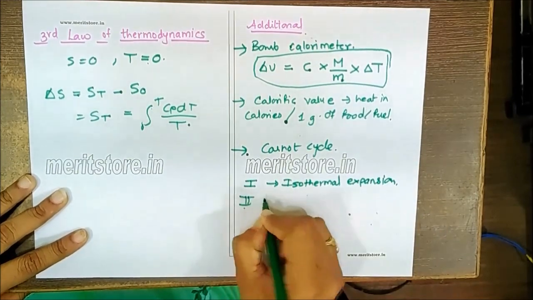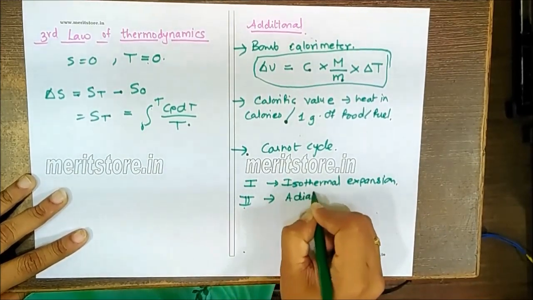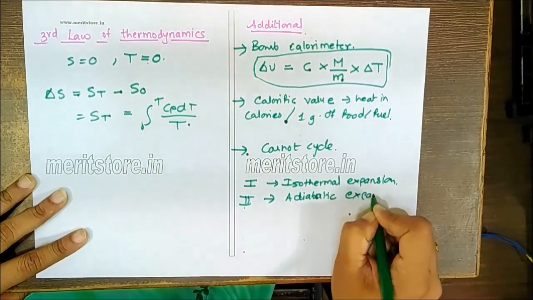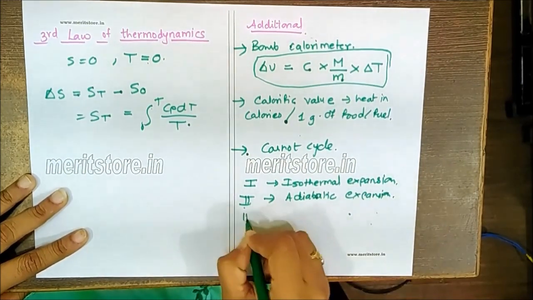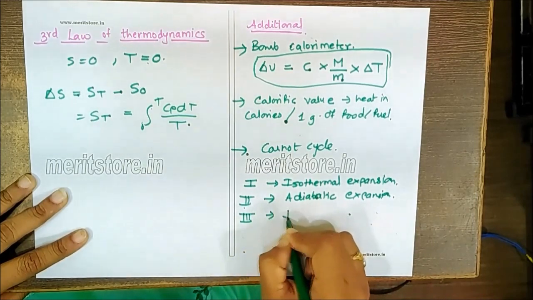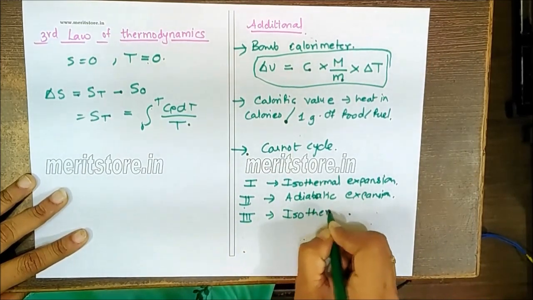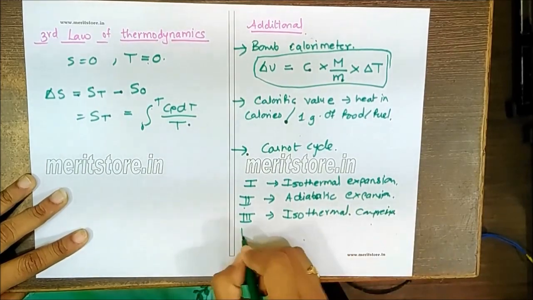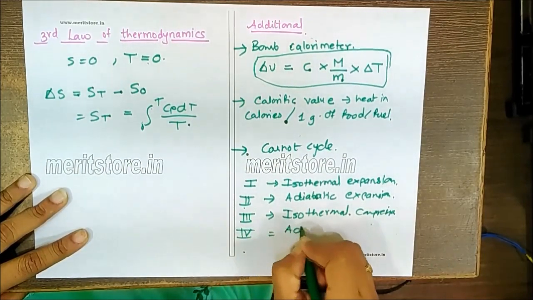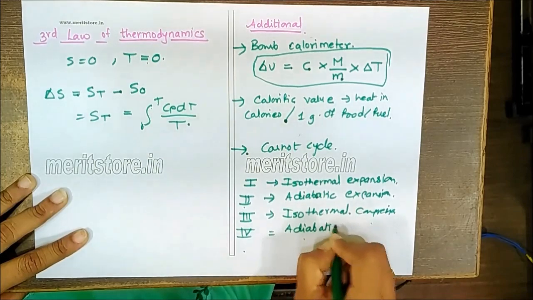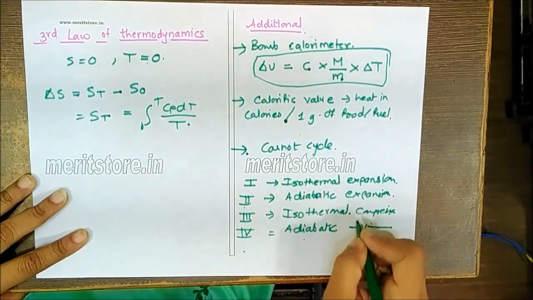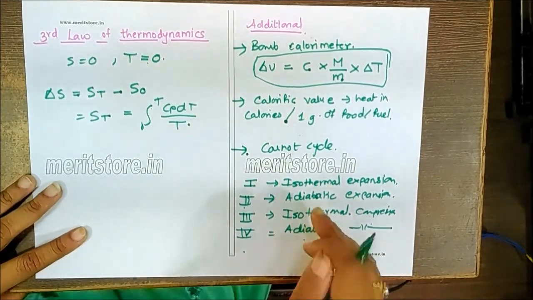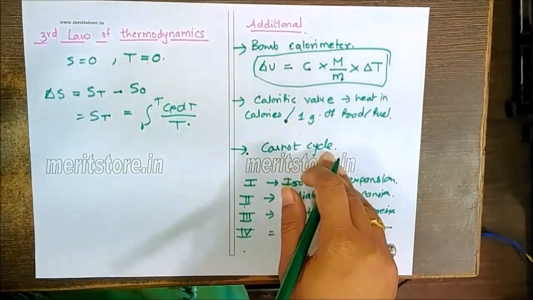Then stage 2 is adiabatic expansion. Stage 3 is isothermal compression, and stage 4 is adiabatic compression. So finally the system comes to its original position, which is why it's called a cyclic process.